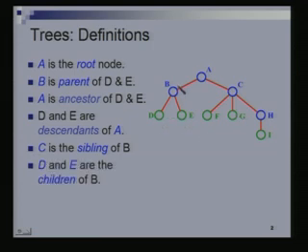D and E are the children of node B. Right? So A is a parent of B, B is a parent of D and E, and D and E are children of B, and B and C are children of A. All of these are descendants of A, as are all of these.